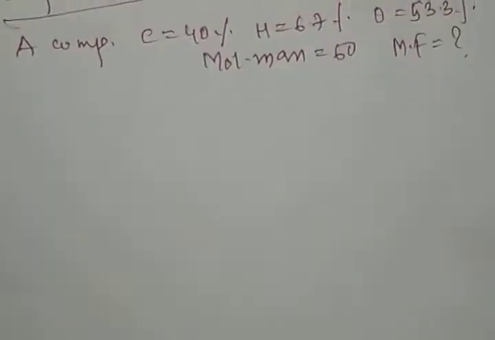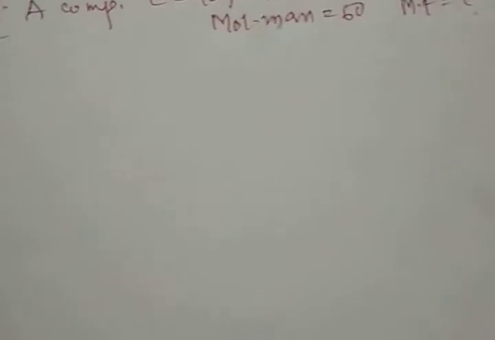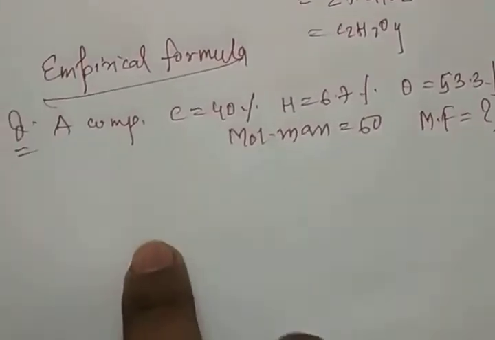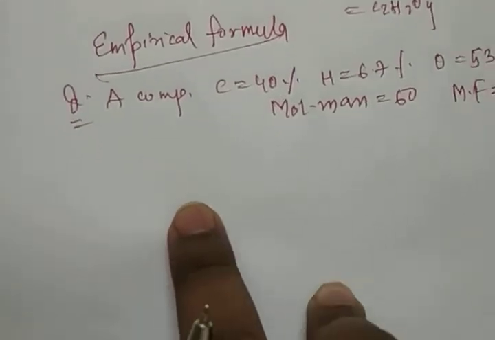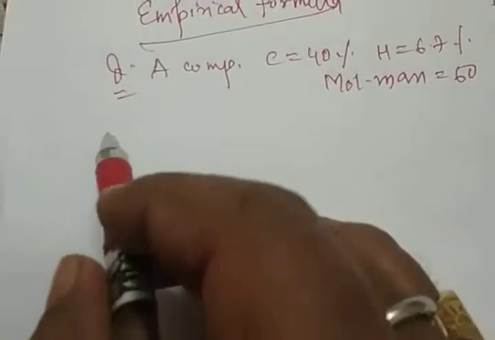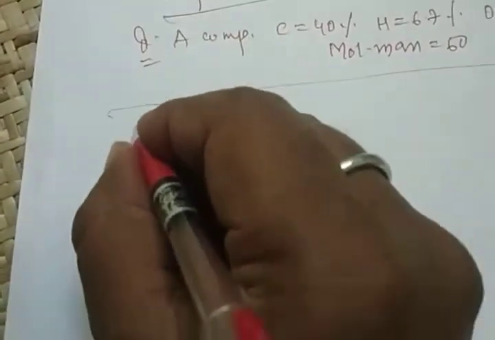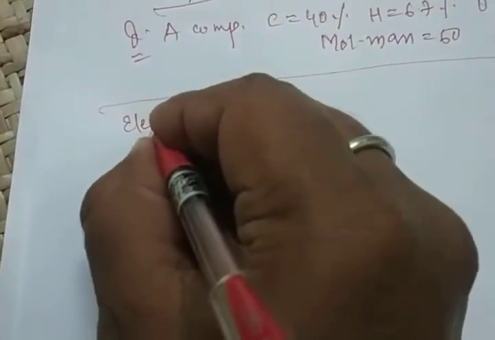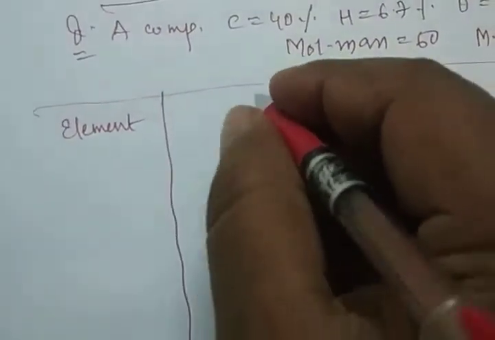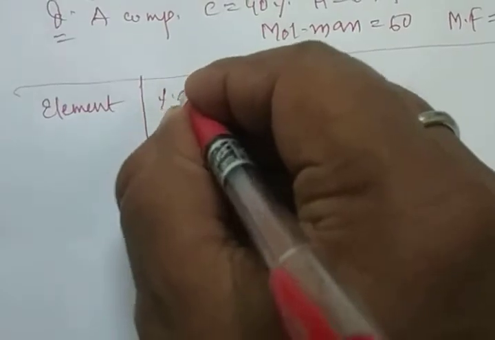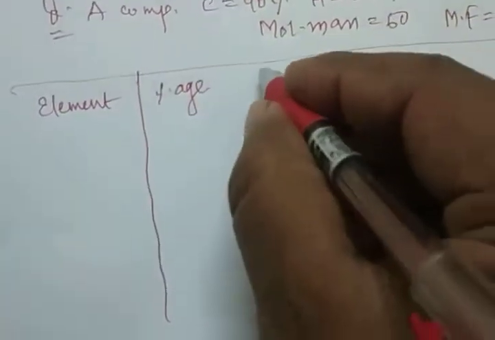Suppose the percentage is not 100%, then the last element is oxygen. Okay, clear? So now in this case you draw the columns. The first column is element. The second column is percentage.